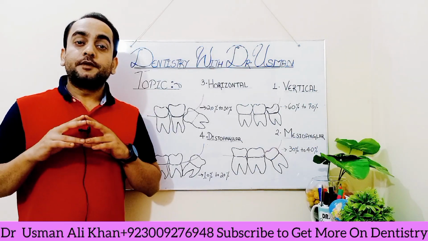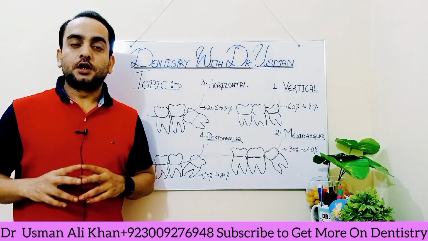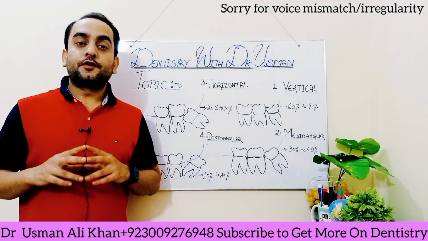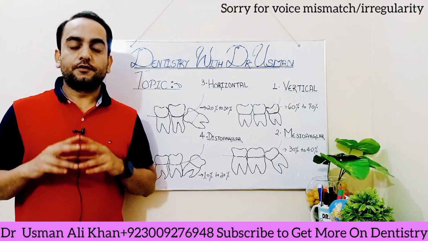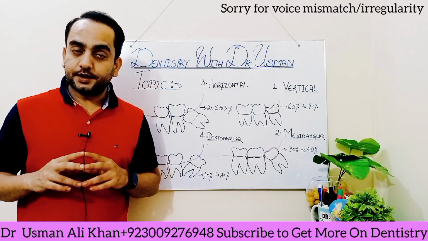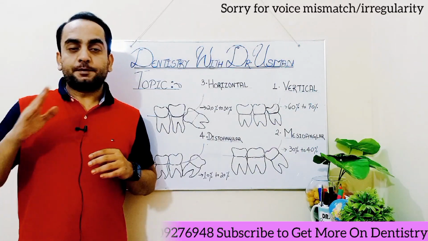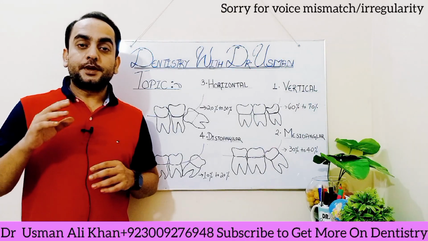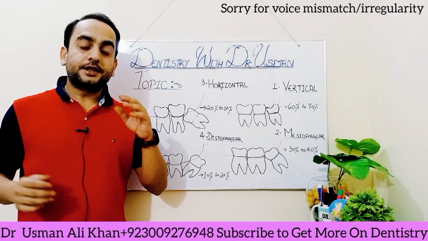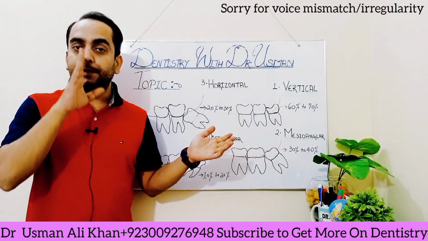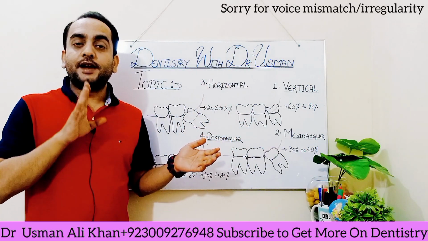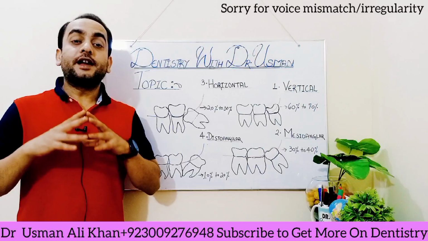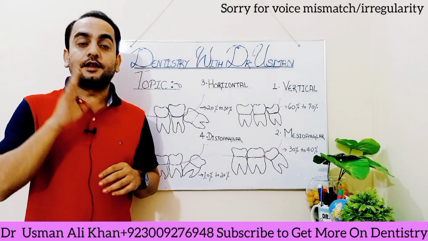First of all, we should know that naturally there are 32 teeth in our mouth. 16 teeth are present on the right side of the arch and 16 teeth on the left side. The midline, which lies between the central incisors, the front two teeth, differentiates the right side from the left side. Both arches have 16 teeth, so there are 32 teeth in our mouth. But in today's video, we will discuss the problems we face regarding our wisdom tooth after a certain age.